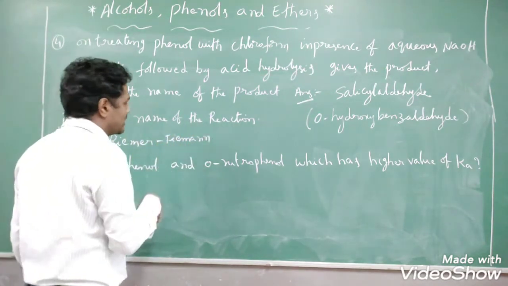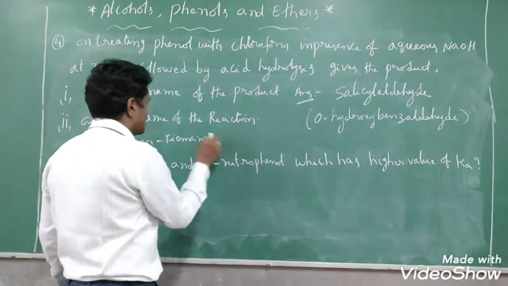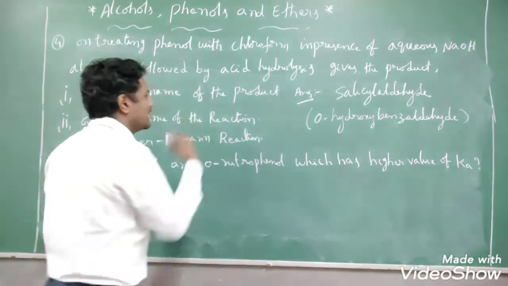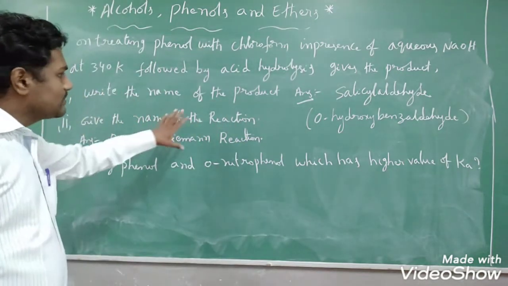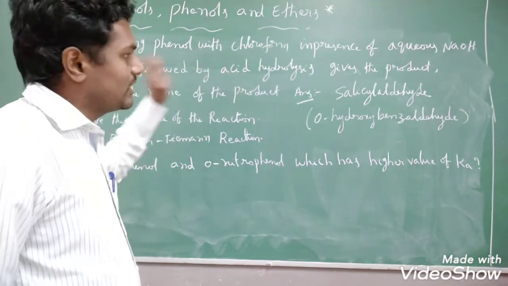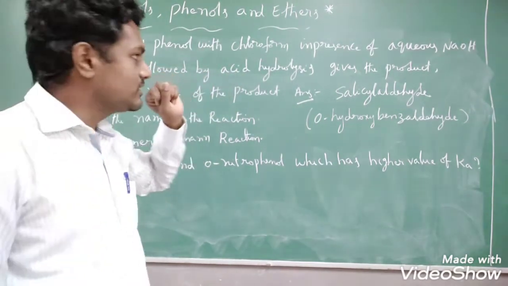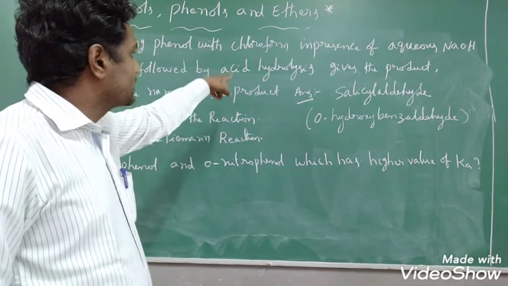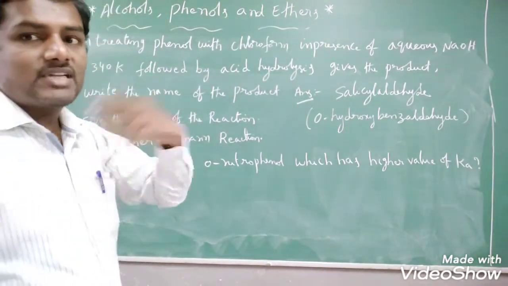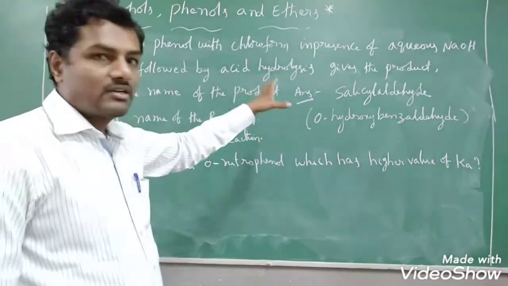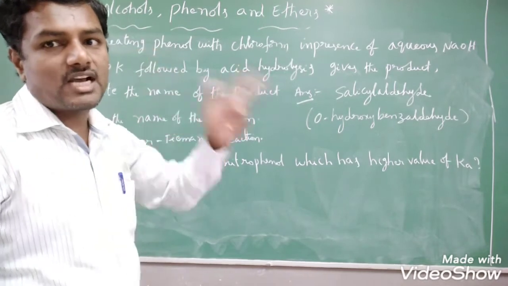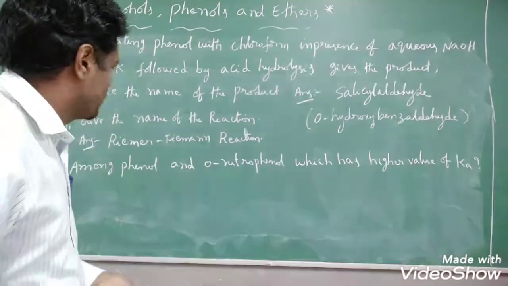So there is a chance that this question is asked for 2 marks. Reimer-Tiemann reaction. We have already discussed this in detail, right? So in this manner also there is a chance to ask about the Reimer-Tiemann reaction. You have to identify what type of named reaction is given. If you know the statement clearly, then only you will be able to identify it. Sometimes they will give you the equation and ask you to identify the name of the reaction. There is a chance to ask in such a manner also, right?